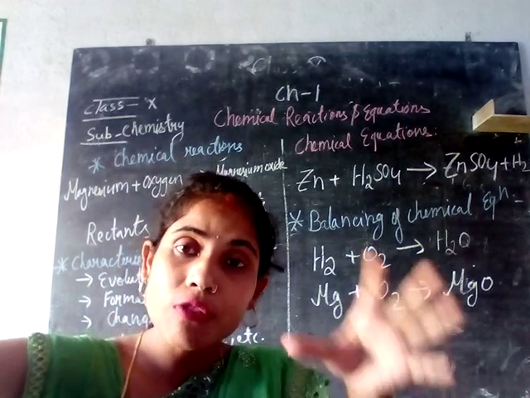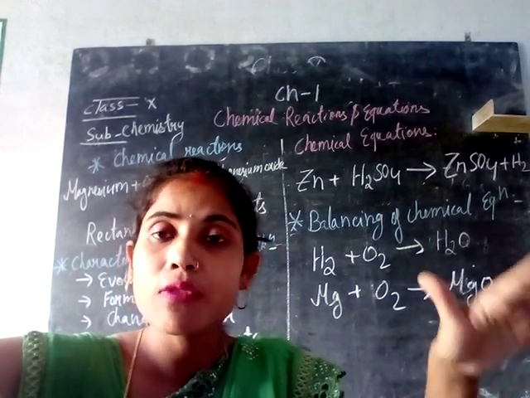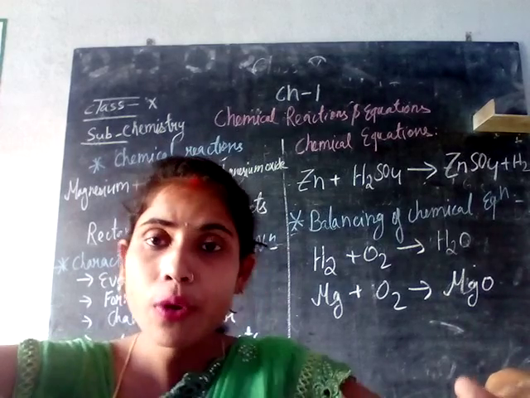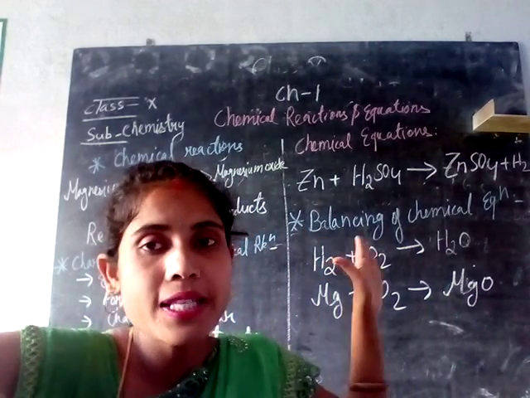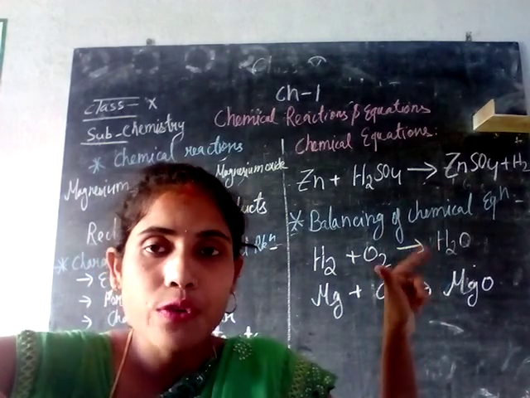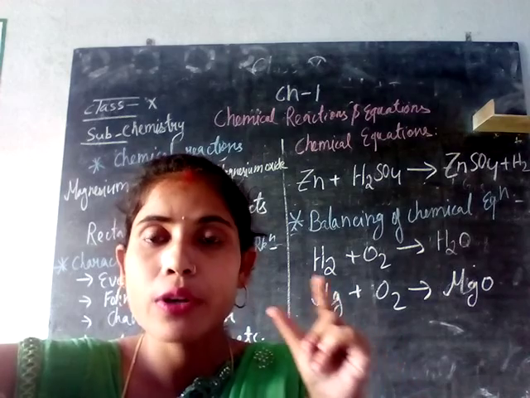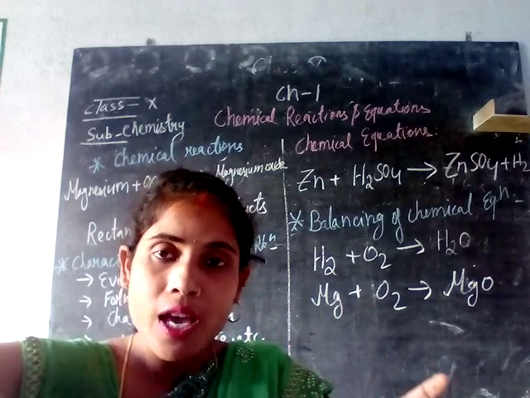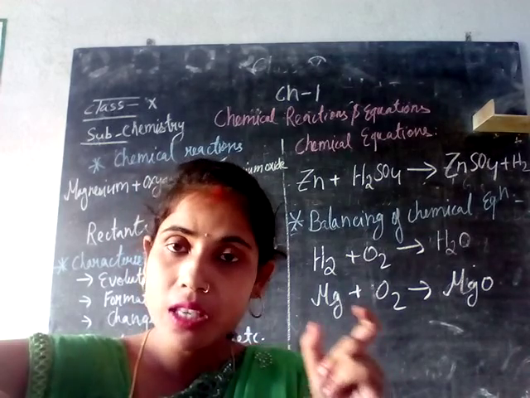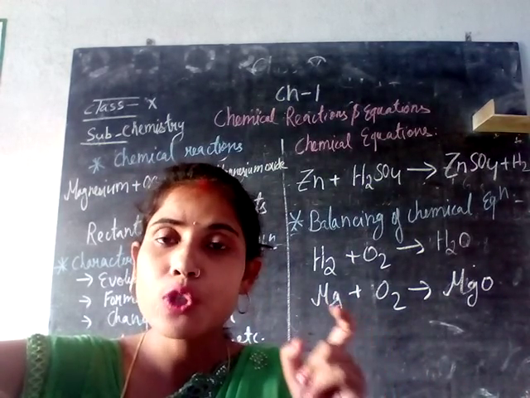That means the method of representing in the form of a chemical equation, in the form of symbols and formulas, is called a chemical equation. So we have written zinc plus sulfuric acid gives zinc sulfate plus hydrogen gas evolved. For writing a chemical equation, you have to know the symbols and the formula of each element. Zinc's formula is Zn and sulfuric acid's formula is H2SO4.